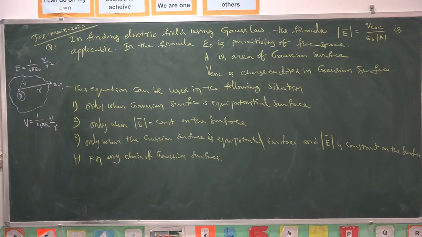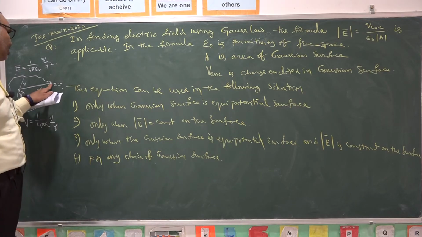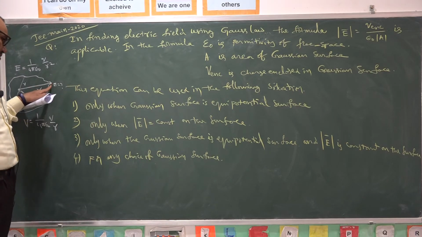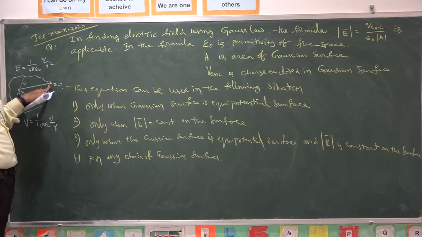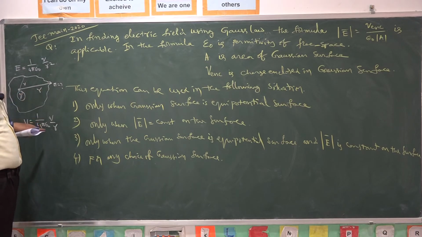This equation is applicable when the electric field strength at a particular point is fixed. Even when the electric field is fixed, the electric potential is also fixed at that point. Electric field is fixed means electric potential is also fixed at that point.